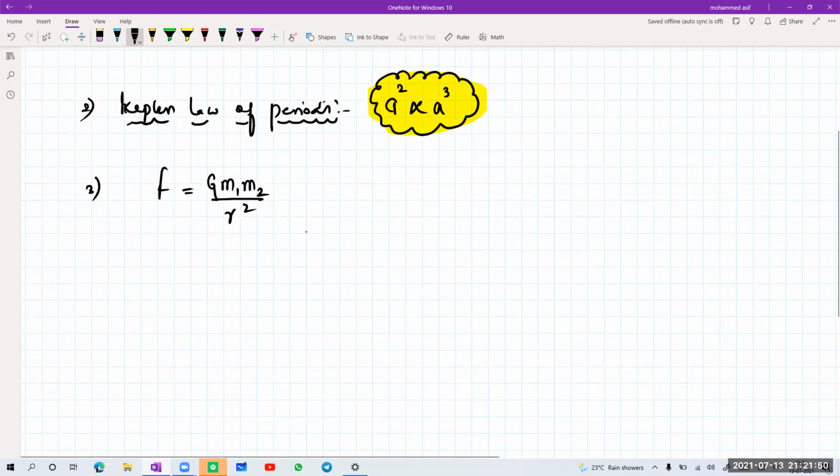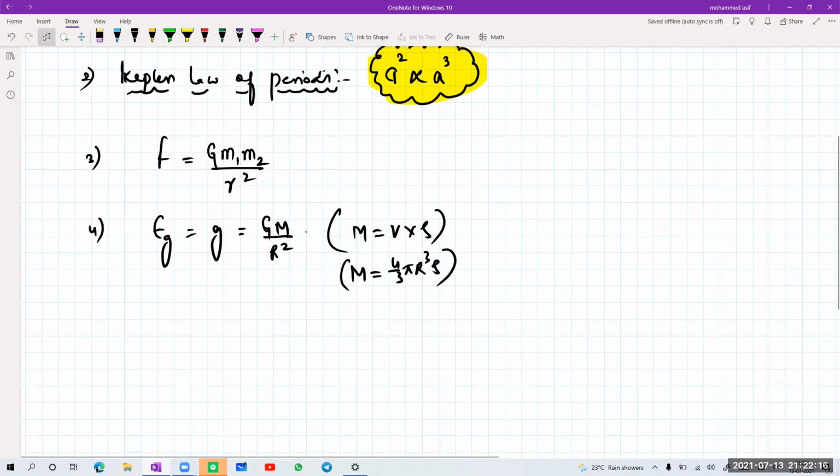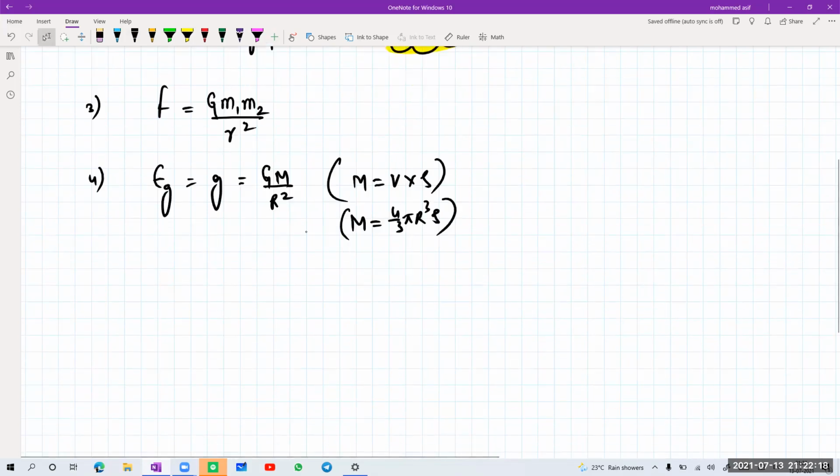One more important relation again, intensity of gravitational field. Intensity of gravitational field, that is Eg, or we represent it by small g. Small g is equal to capital G, capital M divided by r square. So here I can write mass in terms of volume into density, where volume is equal to 4 by 3 pi r cube, so mass is 4 by 3 pi r cube into rho. Depending upon the relations, if it is given in ratios of densities, you can write mass as volume into density and simplify the relation. Is it clear?